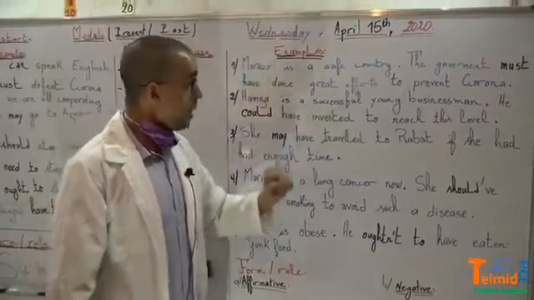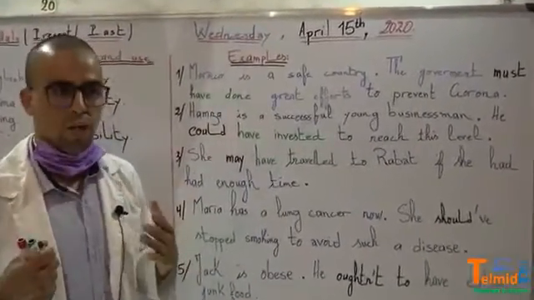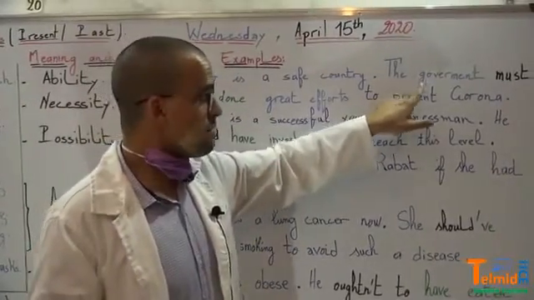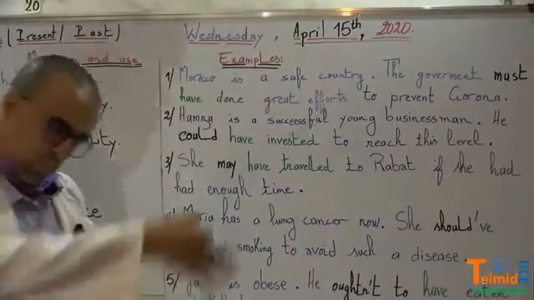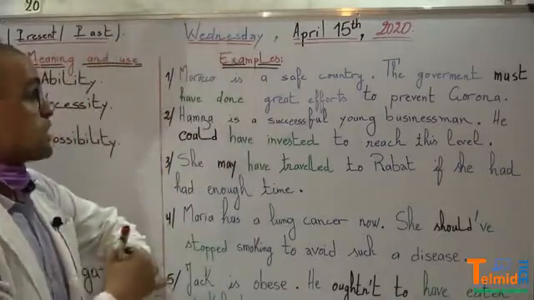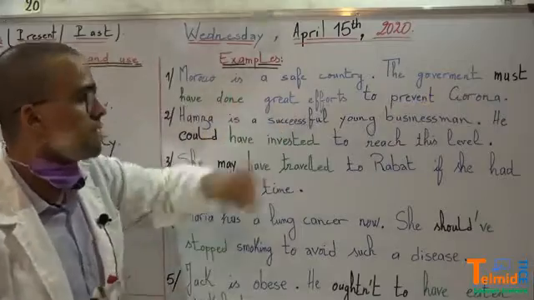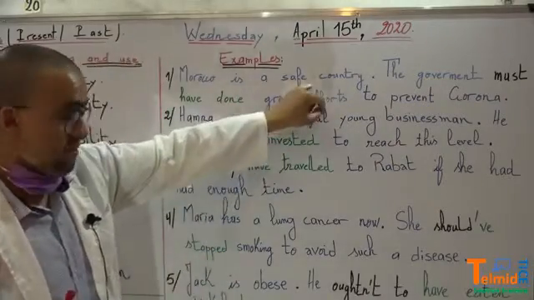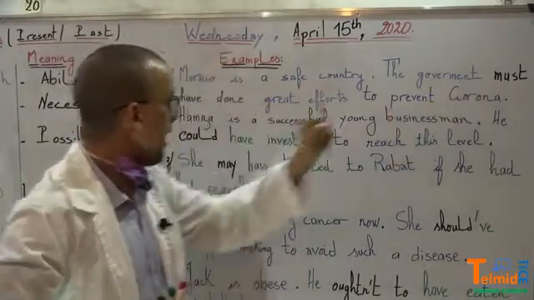Now, Morocco is a safe country. It's not a dangerous country. Why? The government must have. Again, must expresses necessity, something that is necessary. So, it's necessary that the government have done great efforts to prevent corona. Why is Morocco a safe place now? Because in the past, the government must have